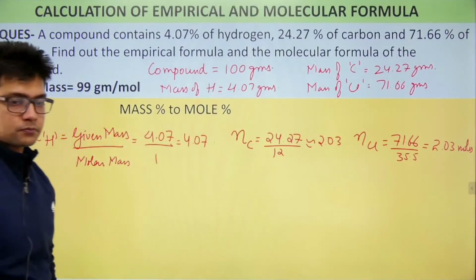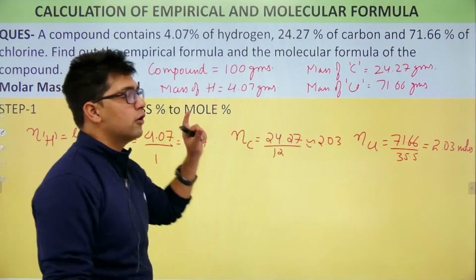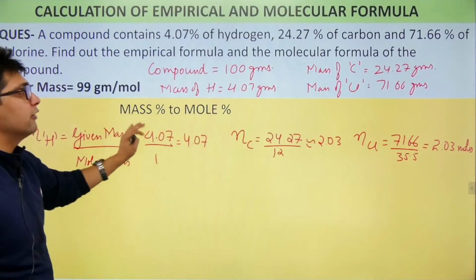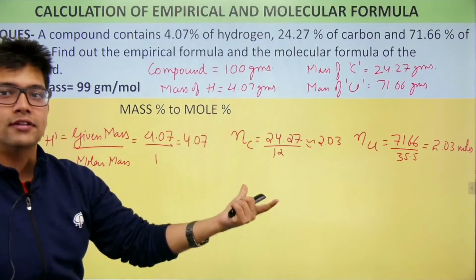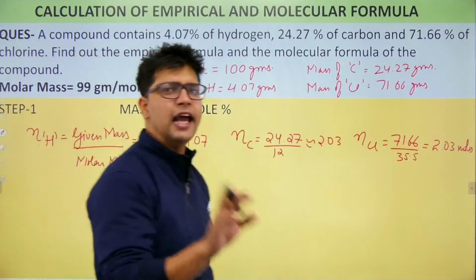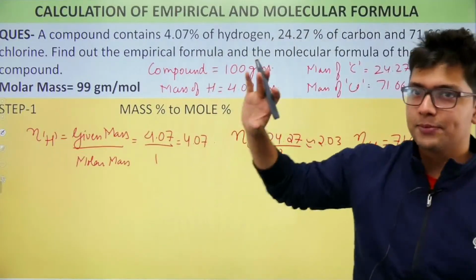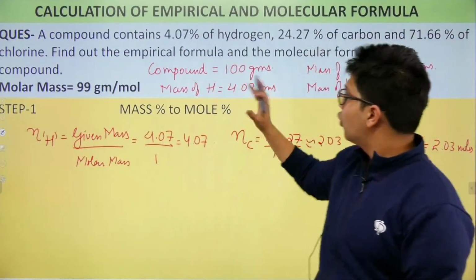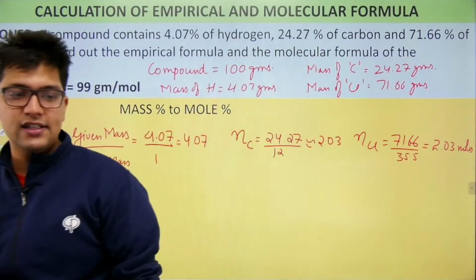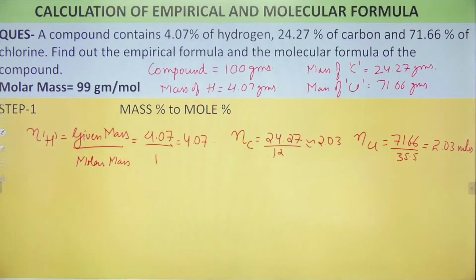Yes. Now this is how we will calculate initially. What is my first step? Simply convert your masses to moles. So I converted the masses of the substances to moles. I basically calculated all the moles of the substances which are given to me for 100 grams of the compound. Now is this step clear at this moment? Yes, this step is clear.